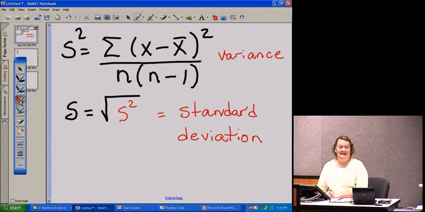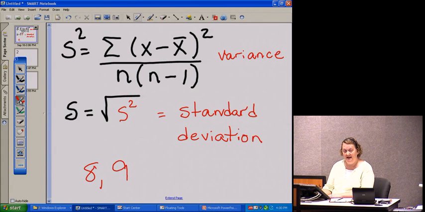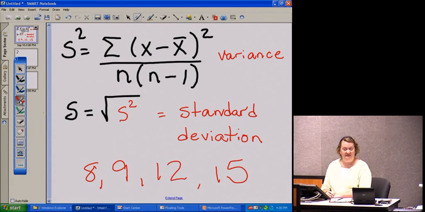So let's do an example together doing this by hand. To do this formula by hand, we want to organize our data into a table. Let's look at the data. My data consists of four numbers: 8, 9, 12, and 15. I'm keeping my data very small, only four numbers.